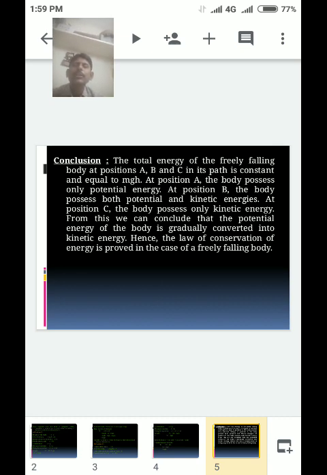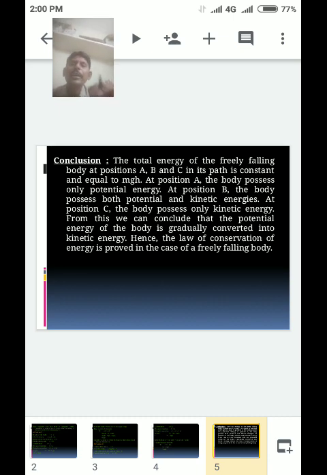Conclusion. The total energy of the freely falling body at positions A, B, and C in its path is constant and equal to mgh.